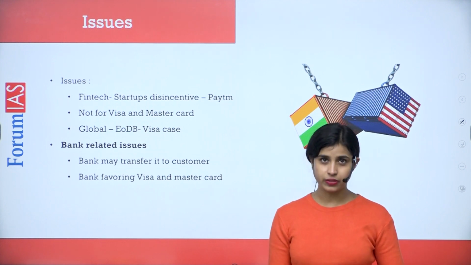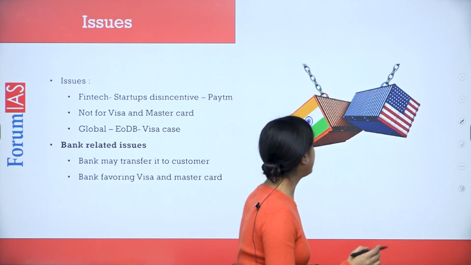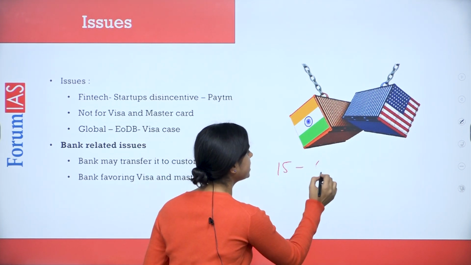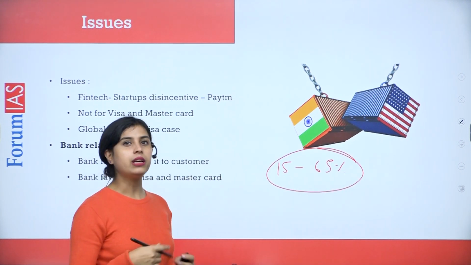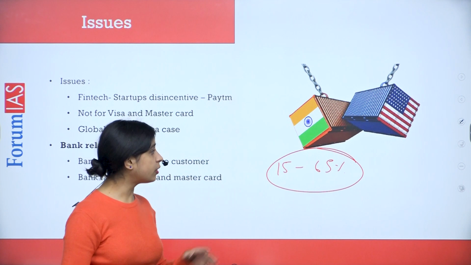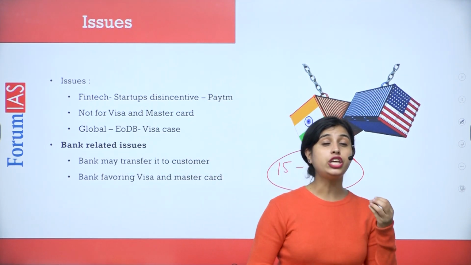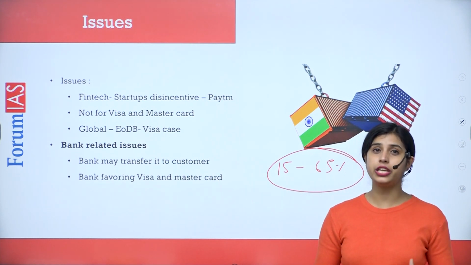Though we wanted all of this, it actually happened. We saw in entirety that RuPay card issuance increased from 15% to 65%. Right now, in the overall debit card issuance that has happened, the RuPay card share has grown from 15 to 65%. But then issues also emerge from the entire story. And what are the issues?